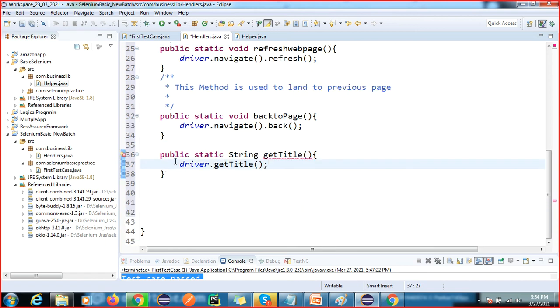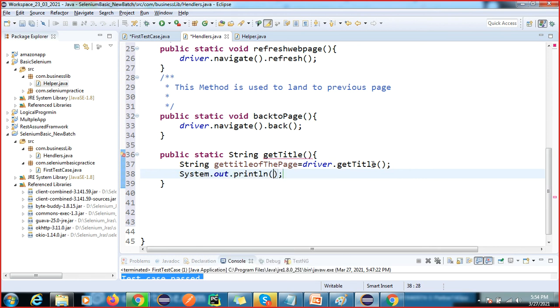Okay, so I'm going to capture here the title of the page. Now I will display the title of the page, I'm going to display only.